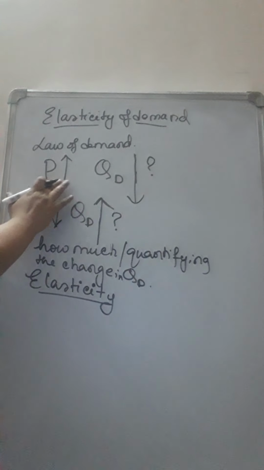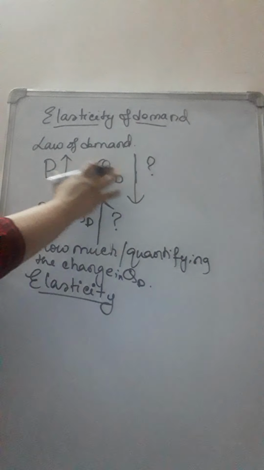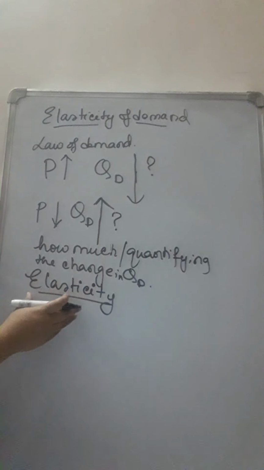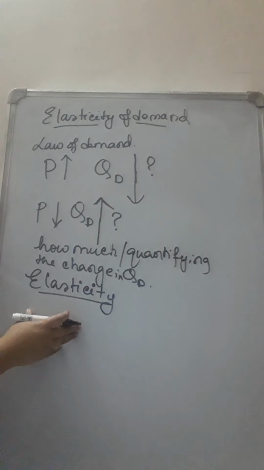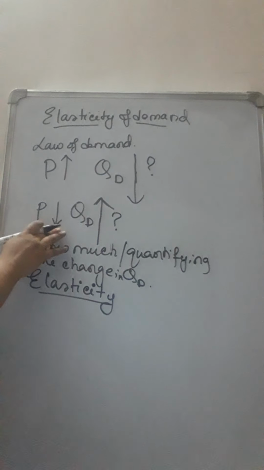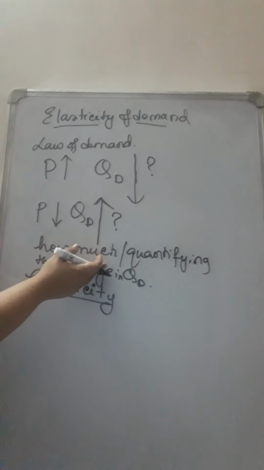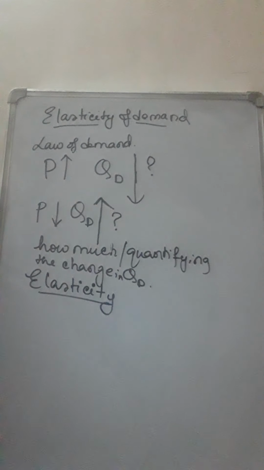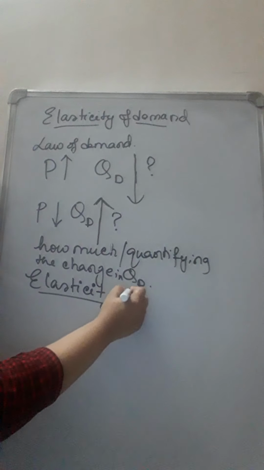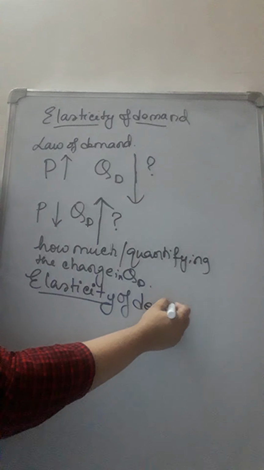If as a result of price change the demand goes down too much, we call that elastic or stretchable demand. And with a price fall, if the quantity demanded increases too much, we also call it elastic demand. This is known as elasticity of demand.